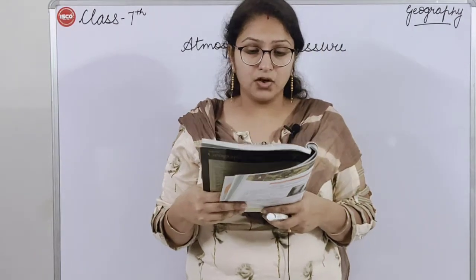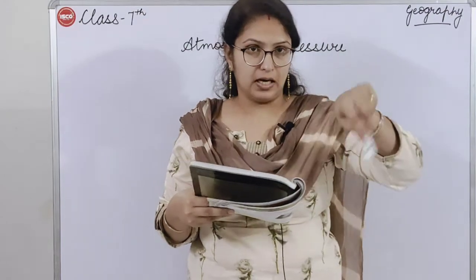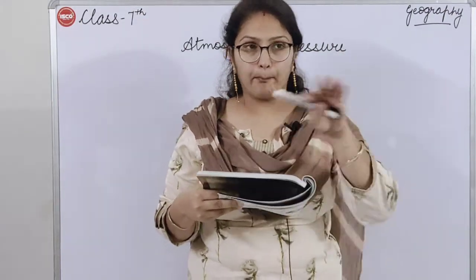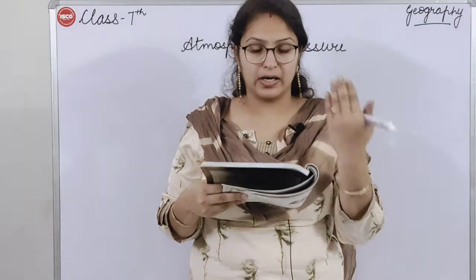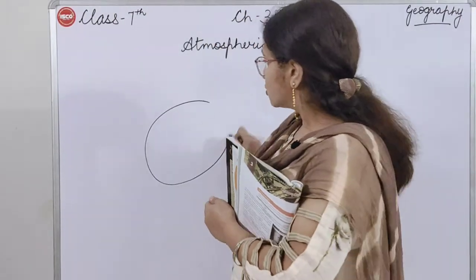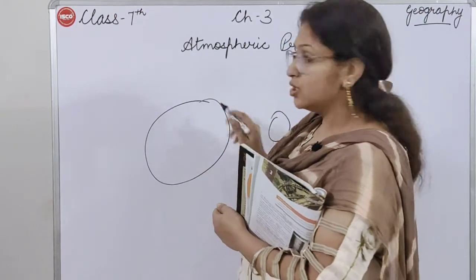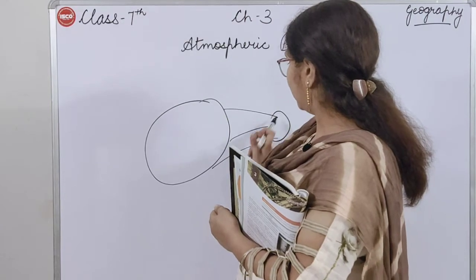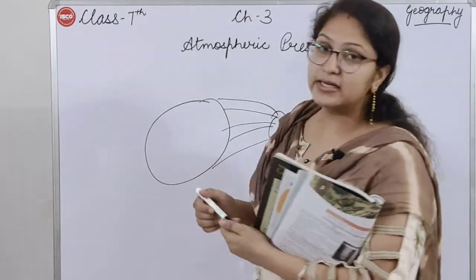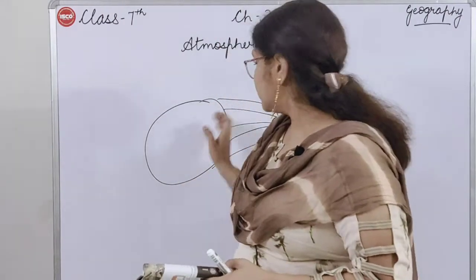Now, unequal heating of the earth and the atmosphere. As the earth is spherical in shape, meaning round, not perfectly round, the sun's rays fall at different angles. Here this is the earth and this is the sun. Since the earth is round, the rays of the sun fall at different angles on different parts of the planet.